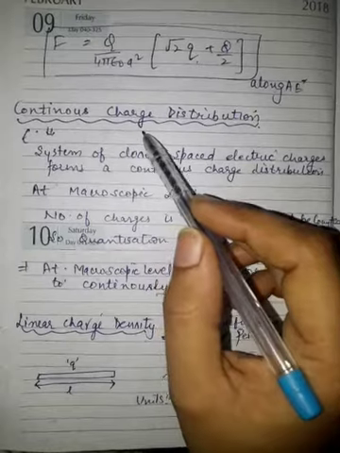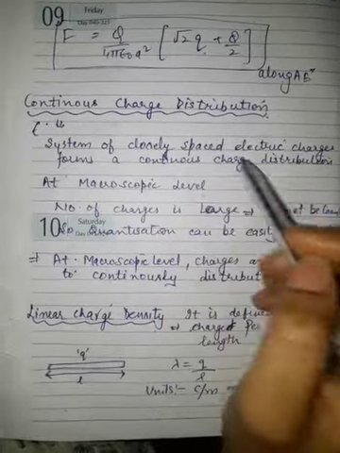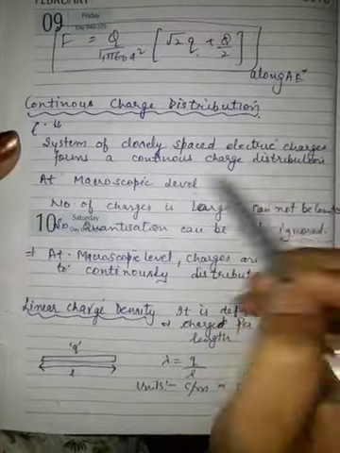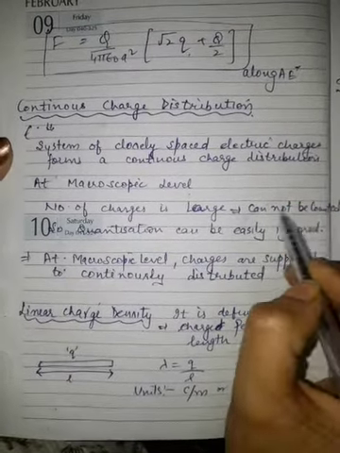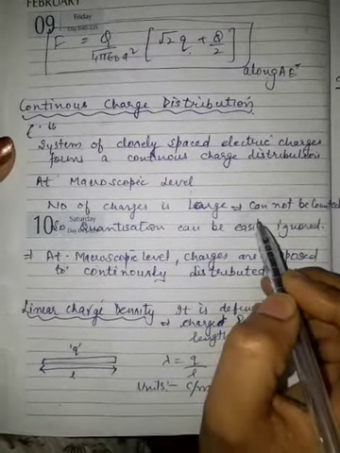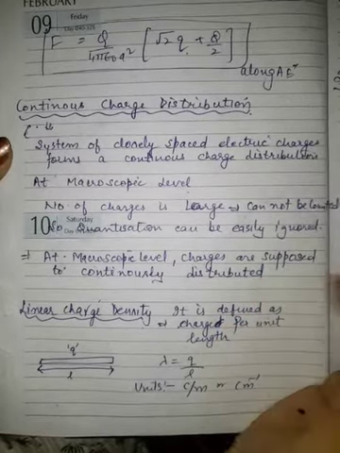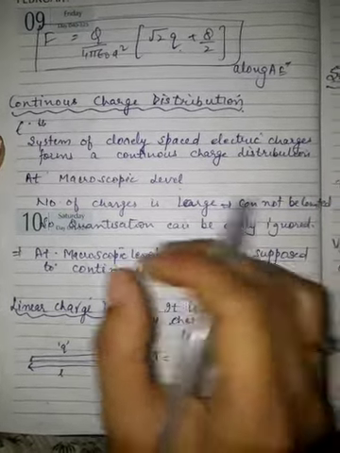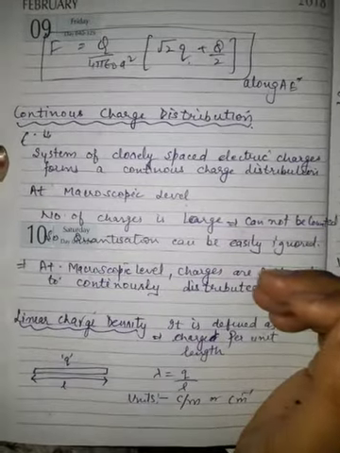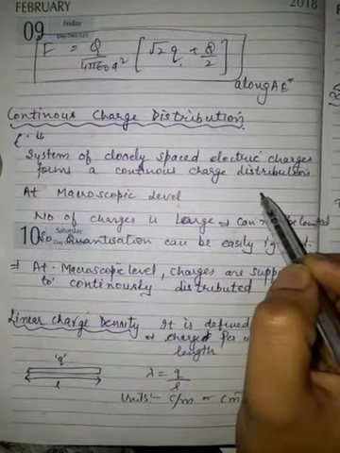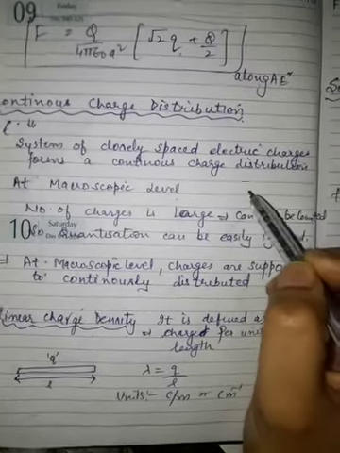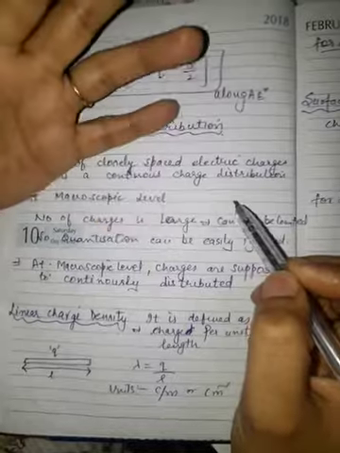What do you mean by continuous charge distribution? When you are talking at the macroscopic level, when the number of charges is large, you can't count them. In that case, the quantization doesn't matter; you ignore the quantization. In the previous lecture, I told you what quantization is. Quantization is the charge on a body. That means a body always possesses a charge in a quantized manner.